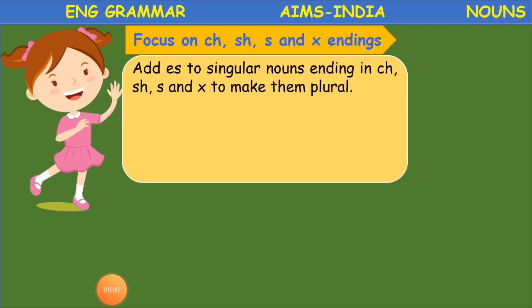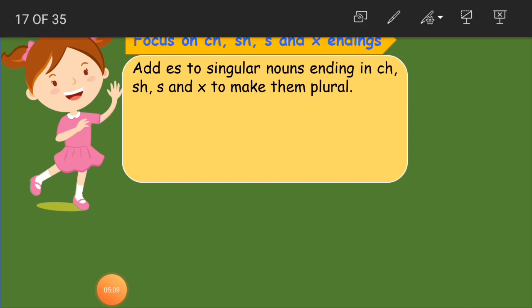So add es to singular nouns ending in ch, sh, s and x to make them plural. What we are telling here is we have to add es. It is very simple.